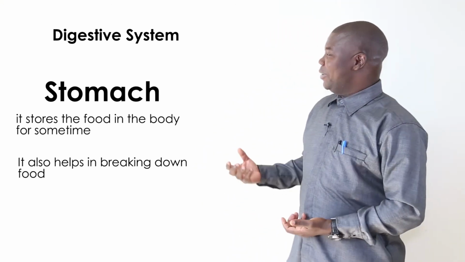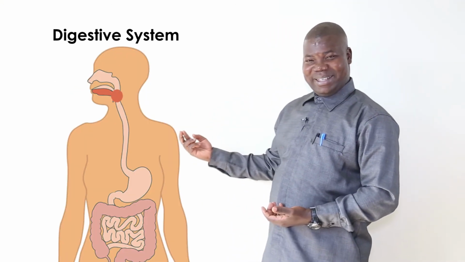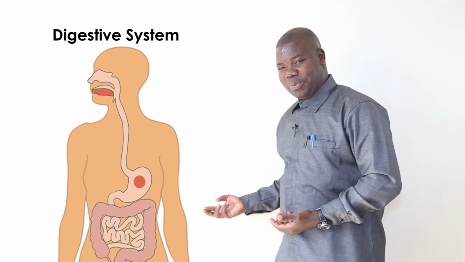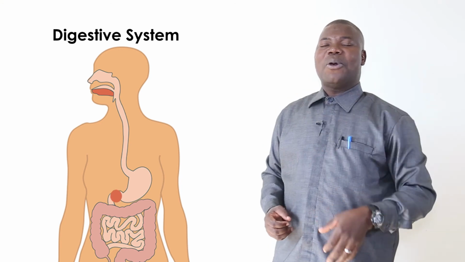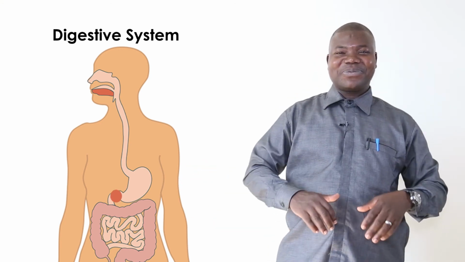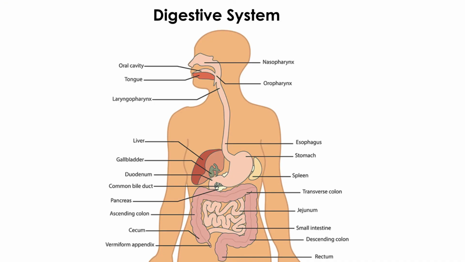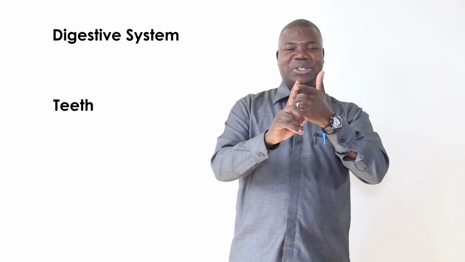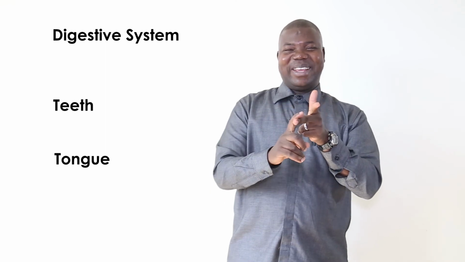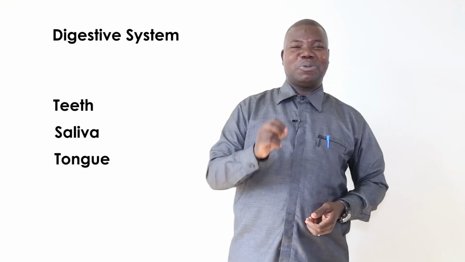As I told you earlier, once the food is ready in the stomach, it is taken to the small intestine through a small sphincter muscle called the pyloric sphincter. In our lesson today, we learned about the first few parts of the digestive system. We learned about the mouth, and we saw it clearly that in the mouth, there are three main parts. Part one, the teeth. Part two, the tongue. And part three, the salivary glands, which produce saliva.